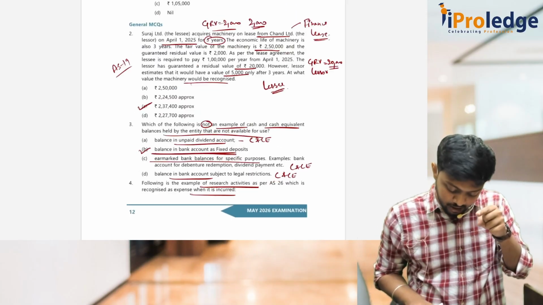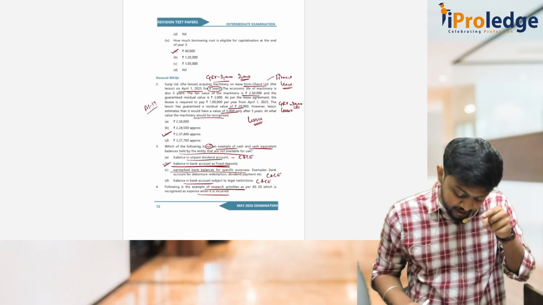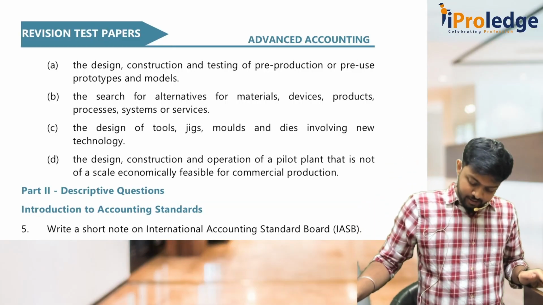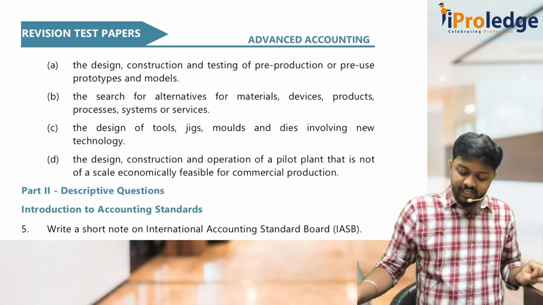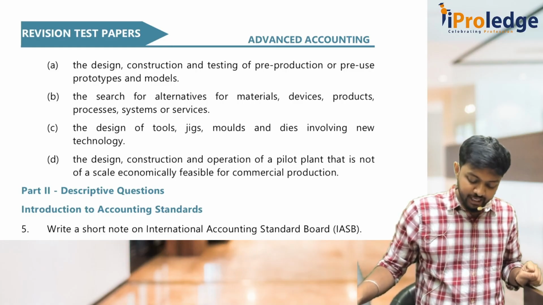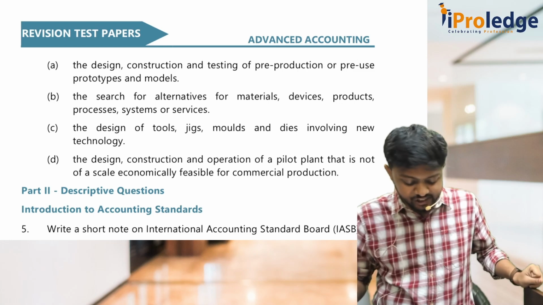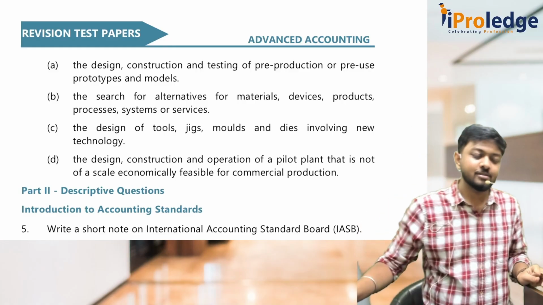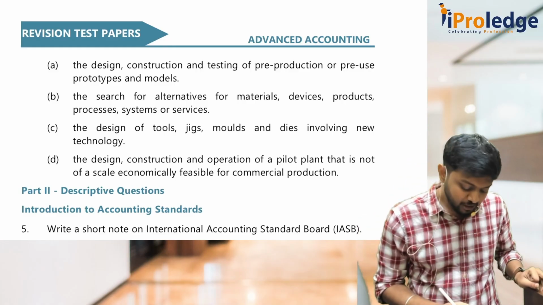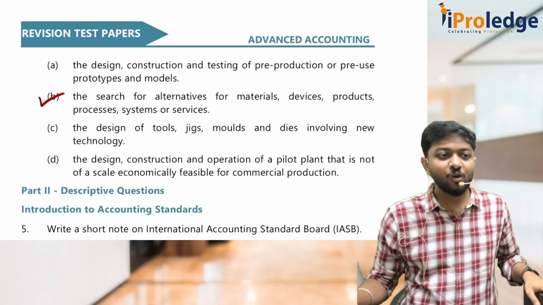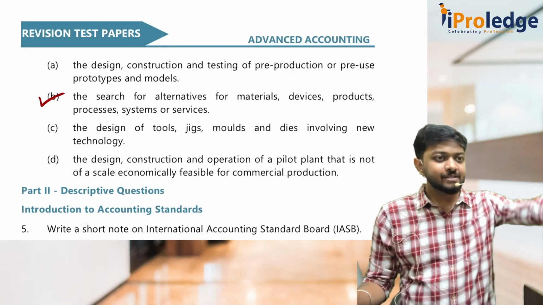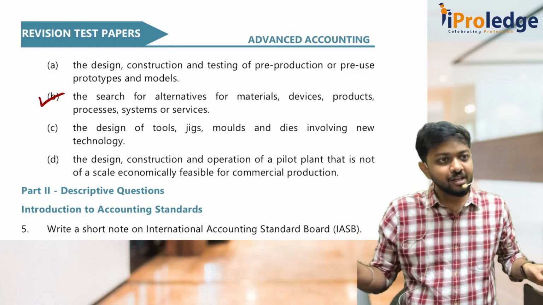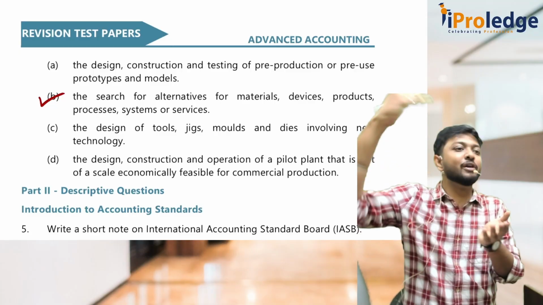So tell me, which of the following is an example of research phase? The design, construction and testing, the search for alternatives, the design of tools, jigs, models and dies, the design, construction and operation of a pilot plant that is not of a scale economically feasible. Very clearly it is option B. B, okay, tell me why. Research phase is acquiring the knowledge, and you are still acquiring the knowledge. Development phase is you have got one idea and you have started developing on that idea.